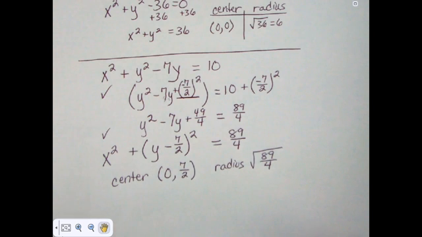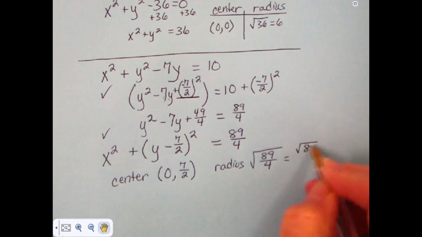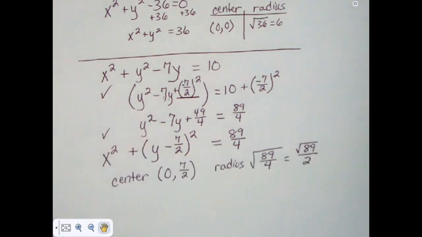Which on a multiple choice test, you might not see square root of 89 over 4. You would probably see the square root of 89 over 2.